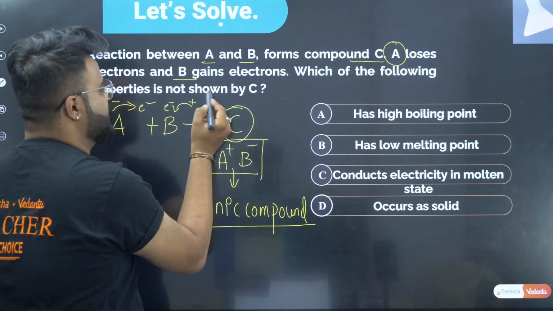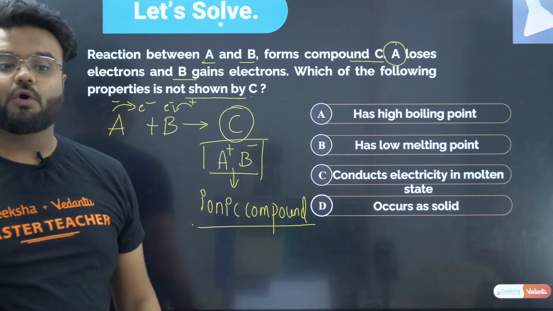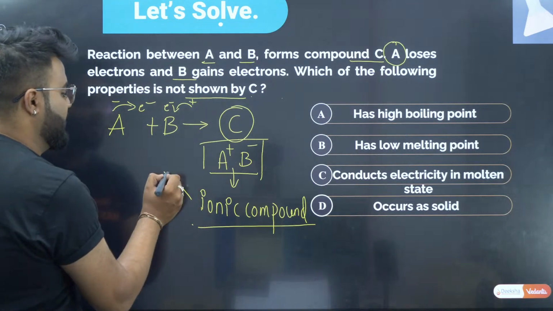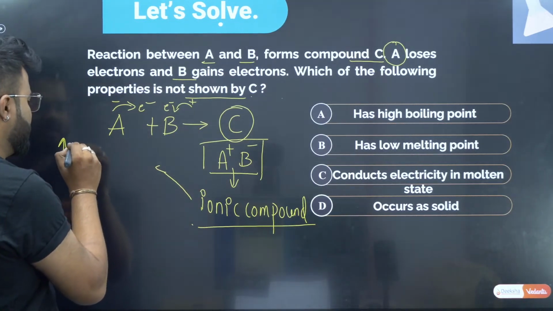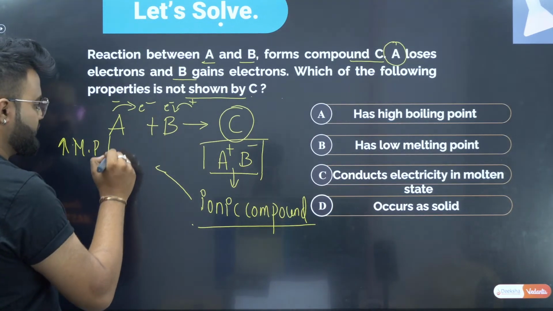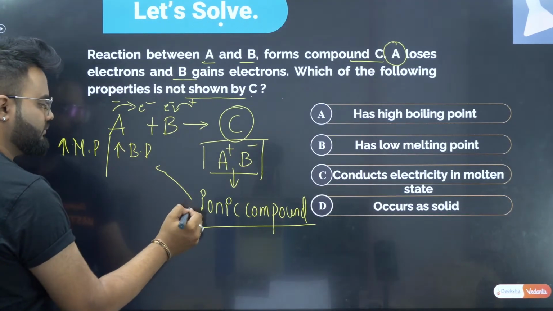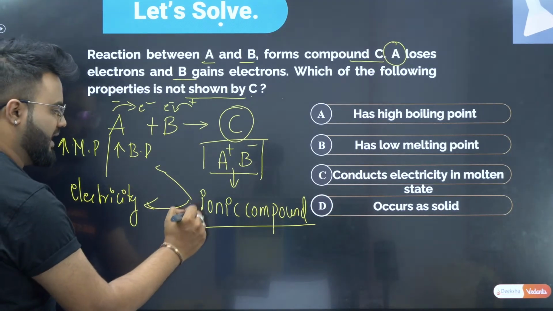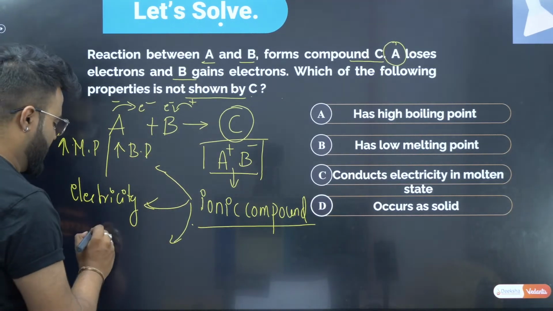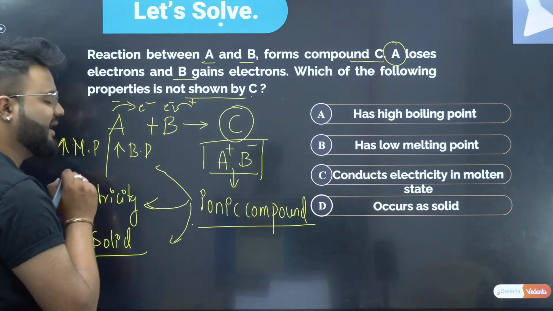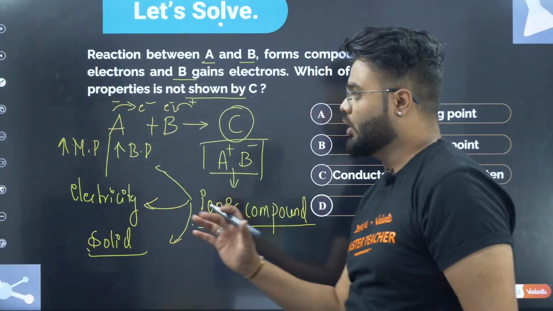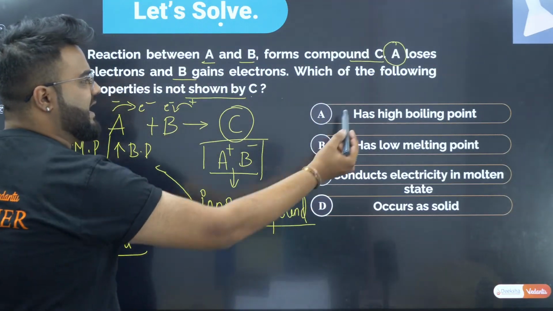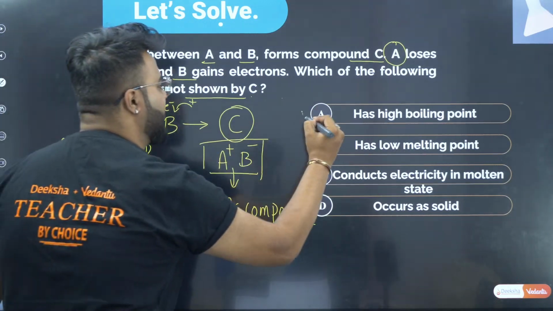Which of the following properties is not shown by C? Now we know that ionic compounds have unique properties. For example, an ionic compound has a high melting point and high boiling point, it conducts electricity, and it occurs as a solid. Now let us see the options. The first option says it has a high boiling point. Okay, I agree with this.